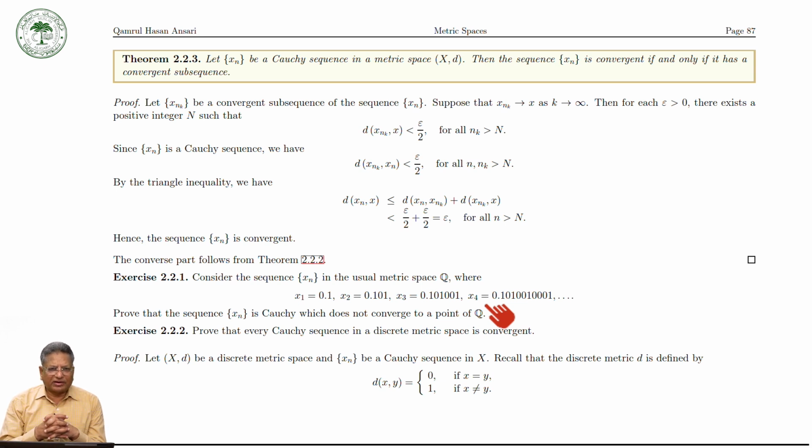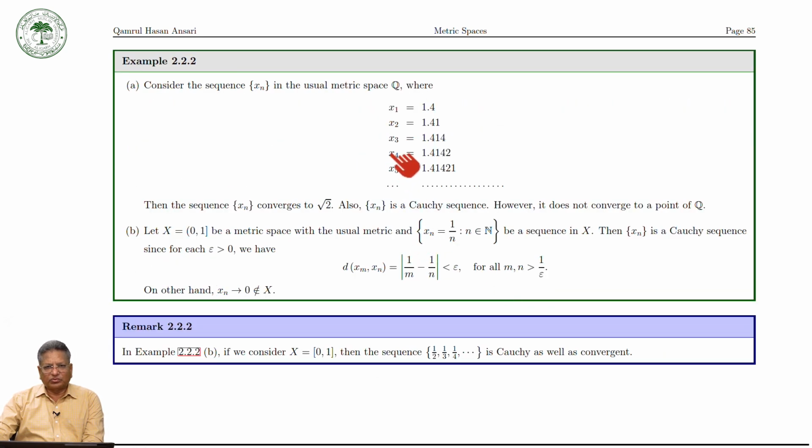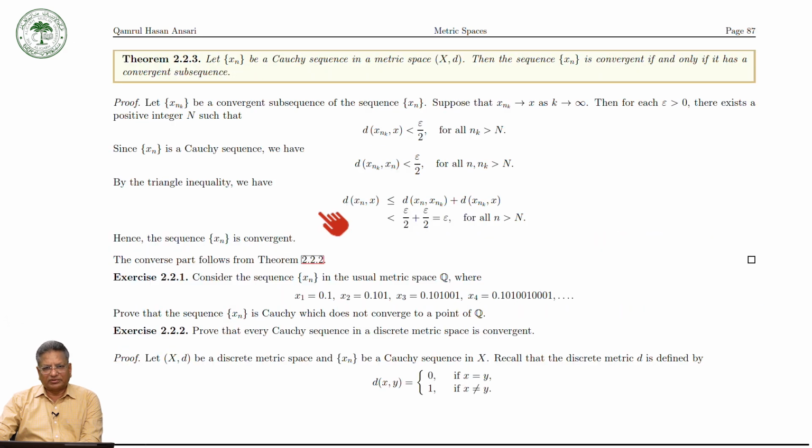You will have to check to which point this sequence is converging, and that point is an irrational number, not in Q. So this sequence will not converge in Q. You will have to find the converging point of this sequence, as we have seen in the earlier case, which converges to root 2. What will happen for this one? Check.